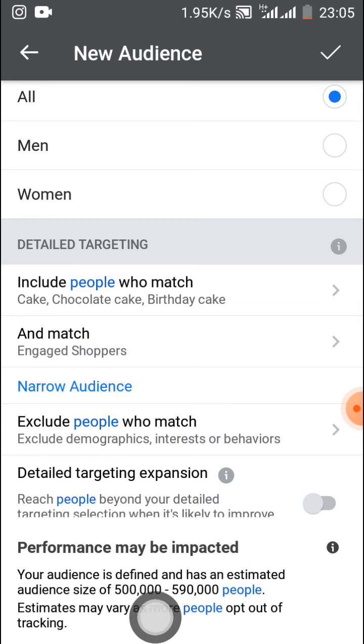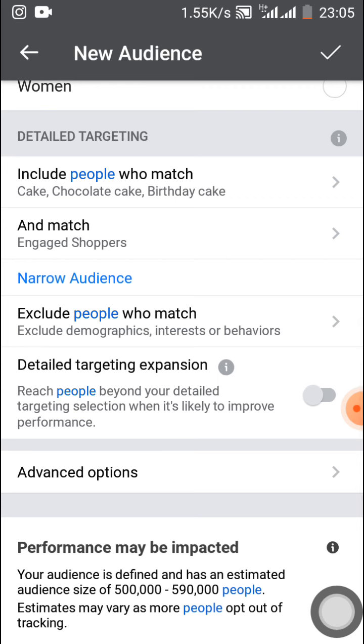Do you understand? All right, there's what we call detailed targeting expansion: reach people beyond your detailed targeting selection when it's likely to improve performance. That means if your ad is doing excellently well and people are engaging, Facebook wants to know if you want it to push the ad to additional people, other than just those you targeted. Just leave it unchecked, because Facebook is just trying to look for a way to take your money anyhow. So leave it unchecked.